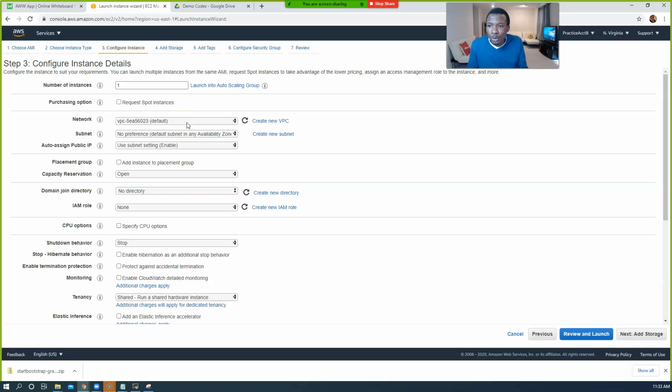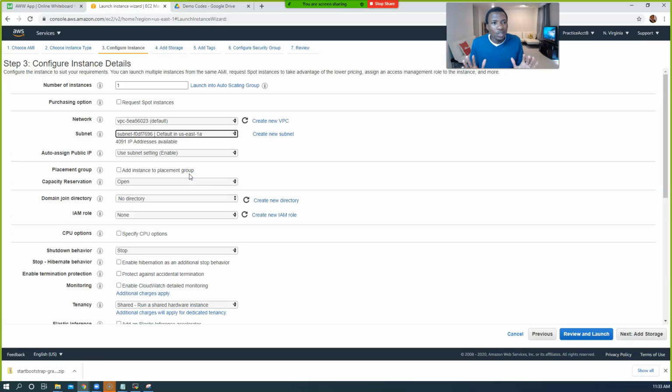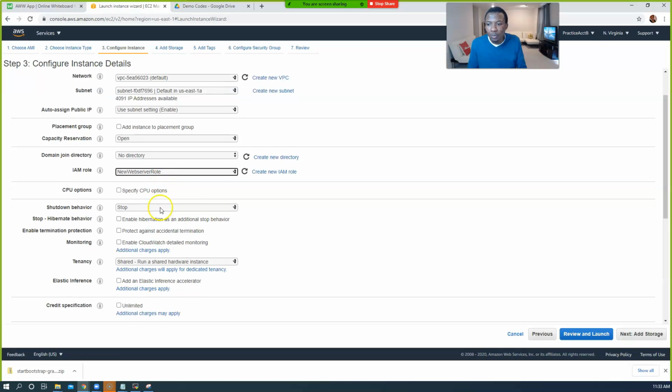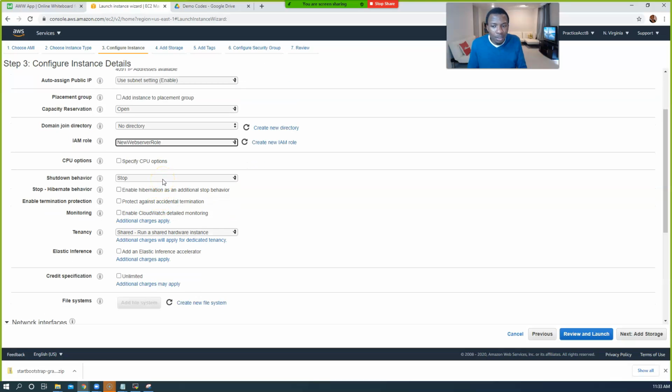Okay, a couple of things I want us to change here. Leave the default VPC. Subnet, let's choose 1A, just so we're aware in which availability zone we're working in. We have a subnet here in availability zone 1A. Just choose that 1A. Now the next I want to do is IAM role. Change that to new web server role. Shutdown behavior, also change that to terminate.